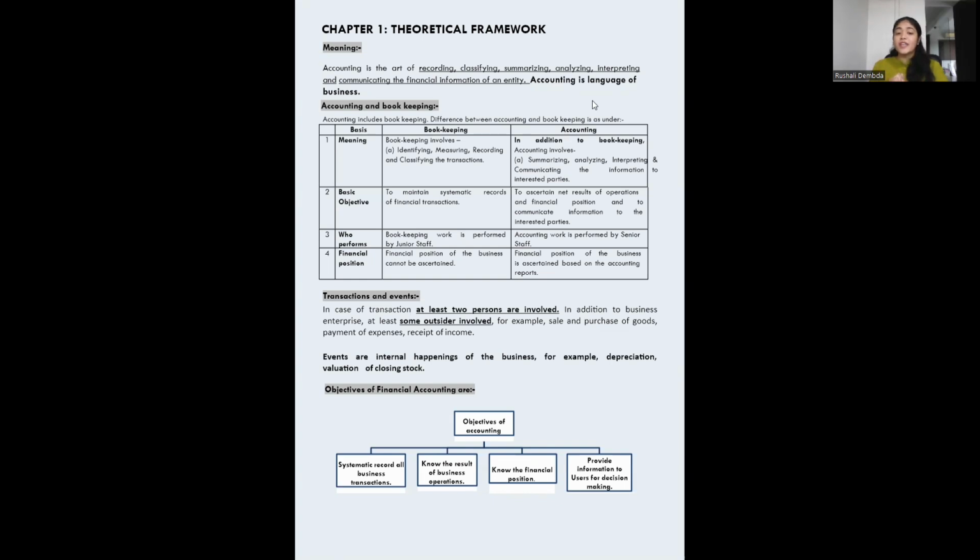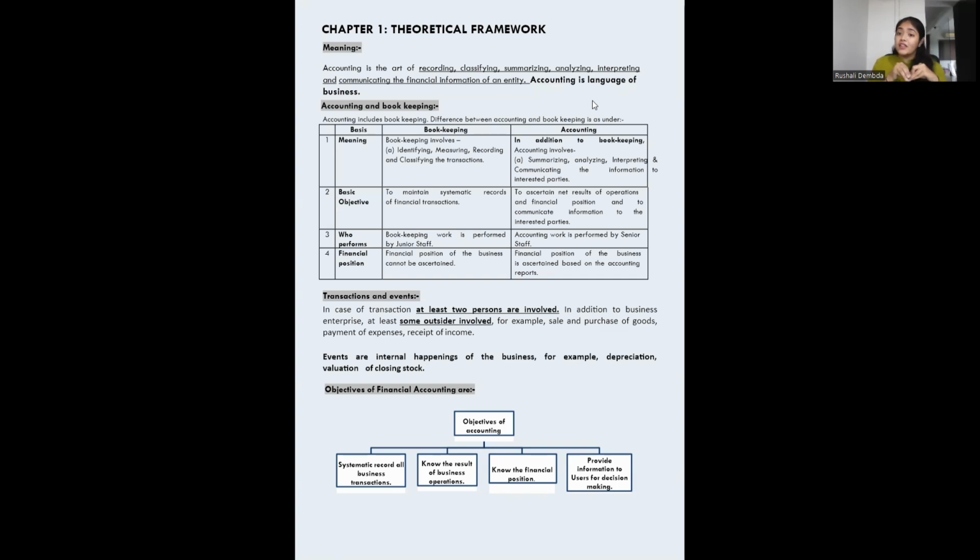Let's go further. Objectives of financial accounting. Now, why are we doing this? What is the purpose, or the objective, behind doing this? It helps in making a systematic record of business transactions. Just writing down, say, sold this thing to Ram, sold this thing to Sham, what is it going to do? Nothing. We have to make a systematic record. We have to record them in a manner that gives us some result. What business operations you're doing, what sales you're doing, we need a result out of it. How much sale is done in the entire year.